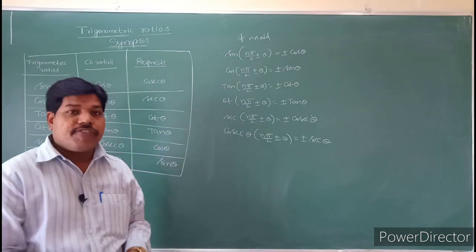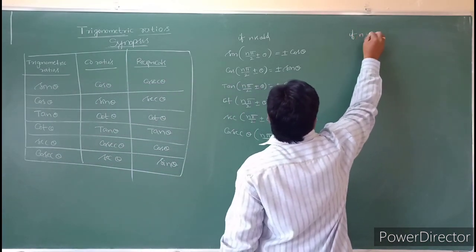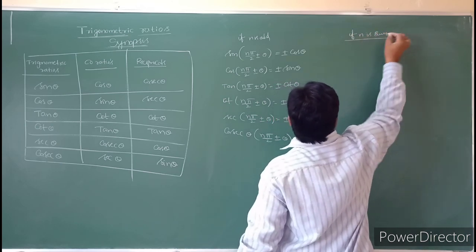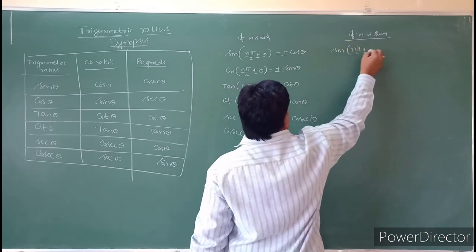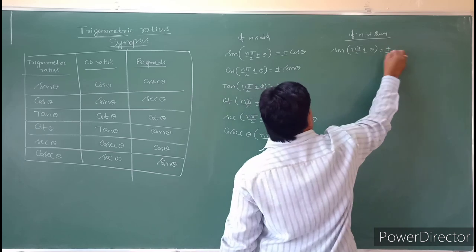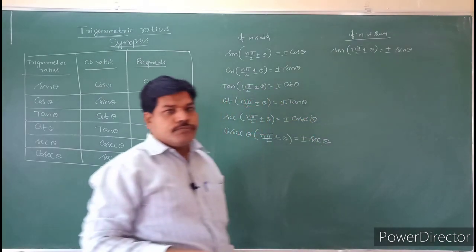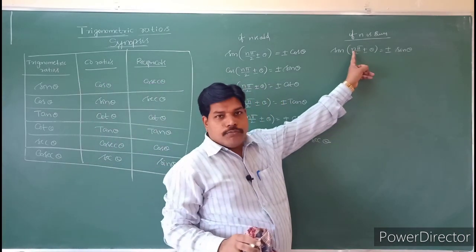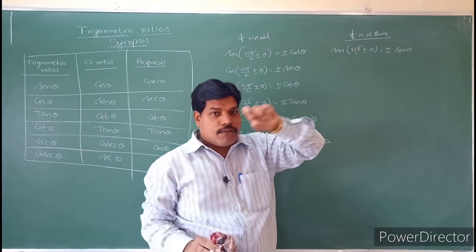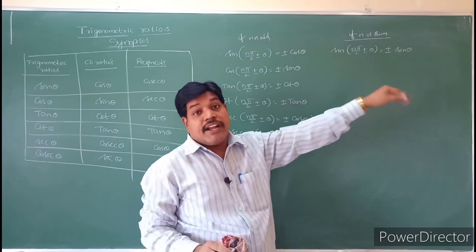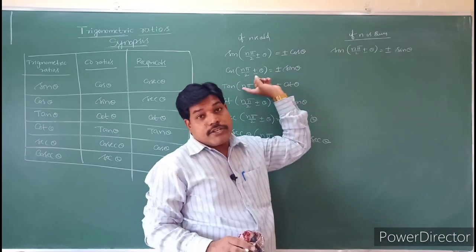Similarly, if n is even, what happens? If n is even, sin of n pi by 2 plus or minus theta will remain the same, but the sign may change. That is, it will give the same trigonometric function as the outcome. Why? Because for example, if n is 2, it becomes pi plus theta. Sin of 180 plus theta is minus sin theta, and sin of 180 minus theta is sin theta. Are you understanding that?